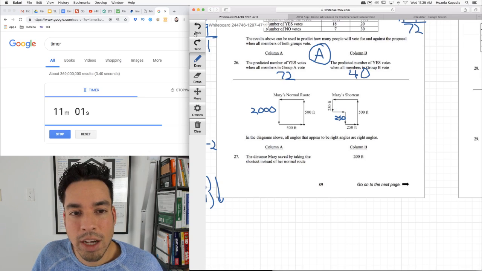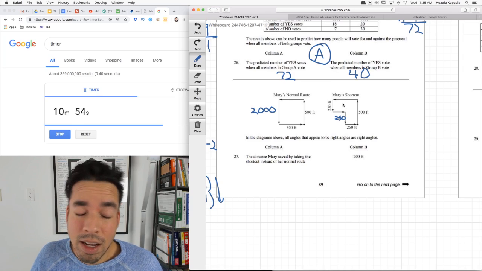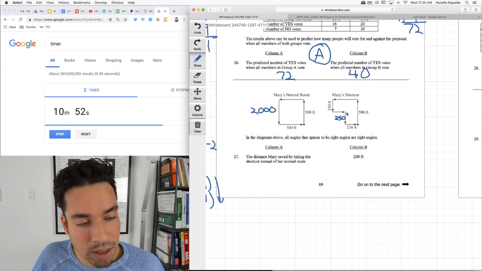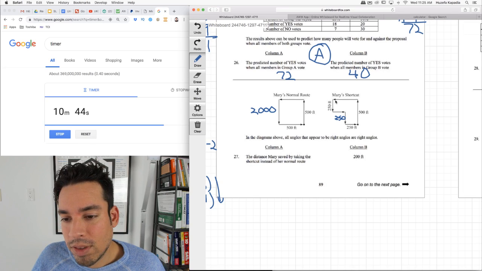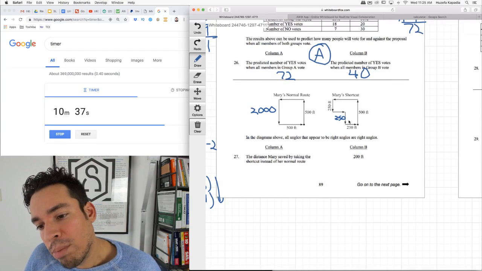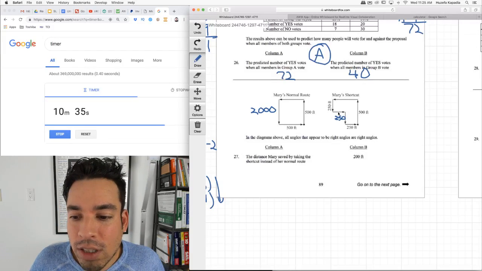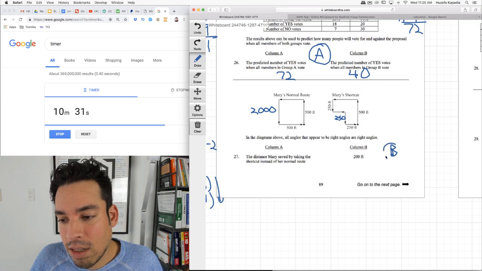Actually, I'm sorry. This is a little tricky because if we assume it's the same distance, which I don't know if we can. I actually think this might be a mistake. I can vaguely remember this. But basically, if this is 500, it's the same because it's 250, 750, 1250, 1500, 1750, 2000. But we don't know. So they're actually the same. So this is 0. So column B is technically bigger.